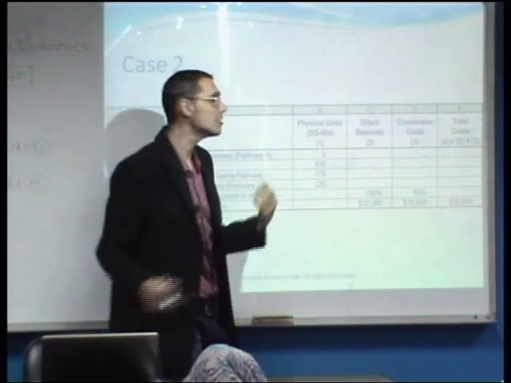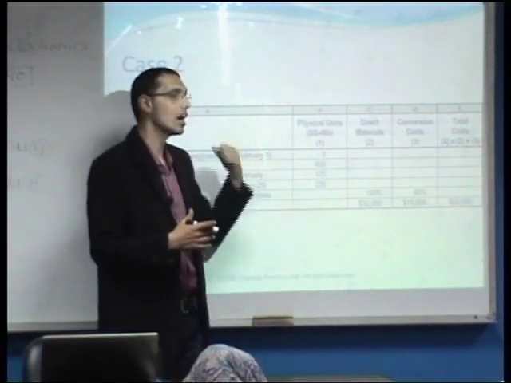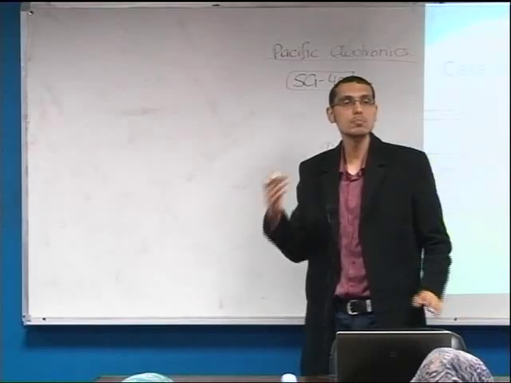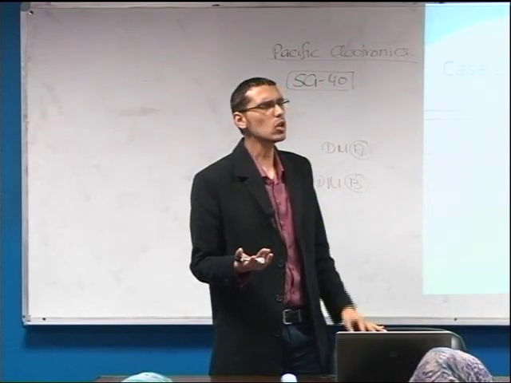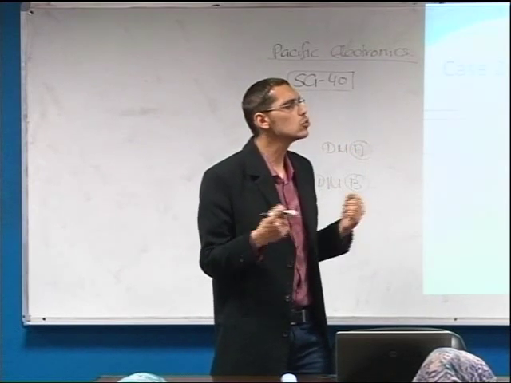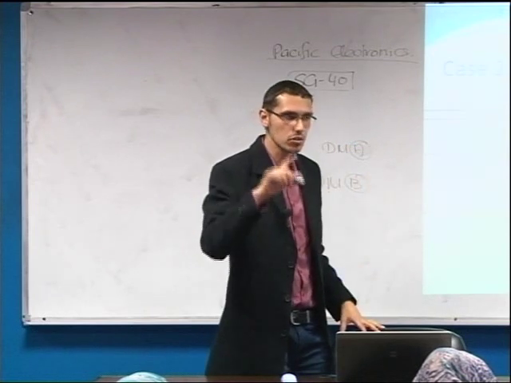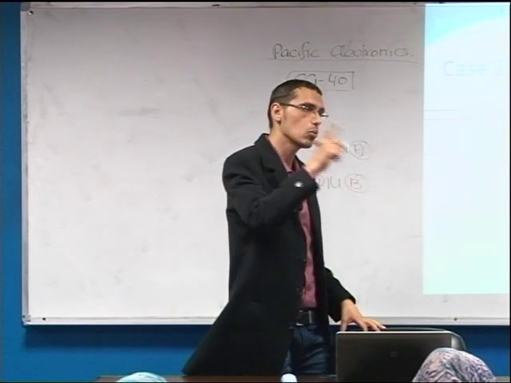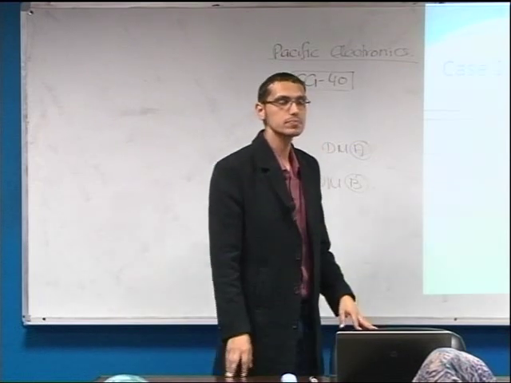Therefore, we could not divide the total cost here by the 400 units in order to get the cost per unit. So what is the procedure now in order to calculate the cost per unit for the finished and the work in process ending inventory? What do you think we need to do?